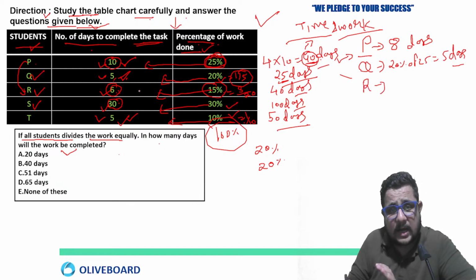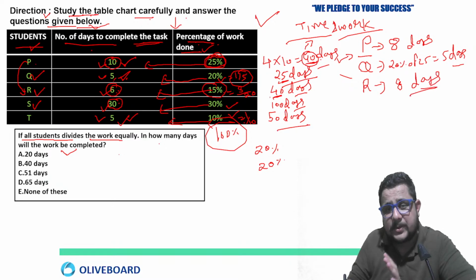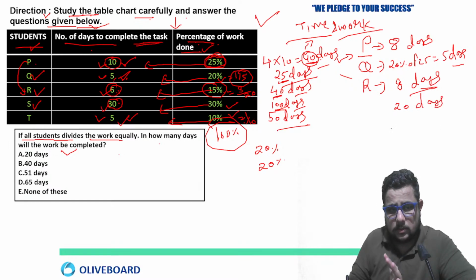Let's talk about R. The number of days R takes to complete the task here is what? 40. So the same, 8 days, which is 20% of the total time. Now for 100 days, 20% of 100 days is going to be 20 days. Clear?